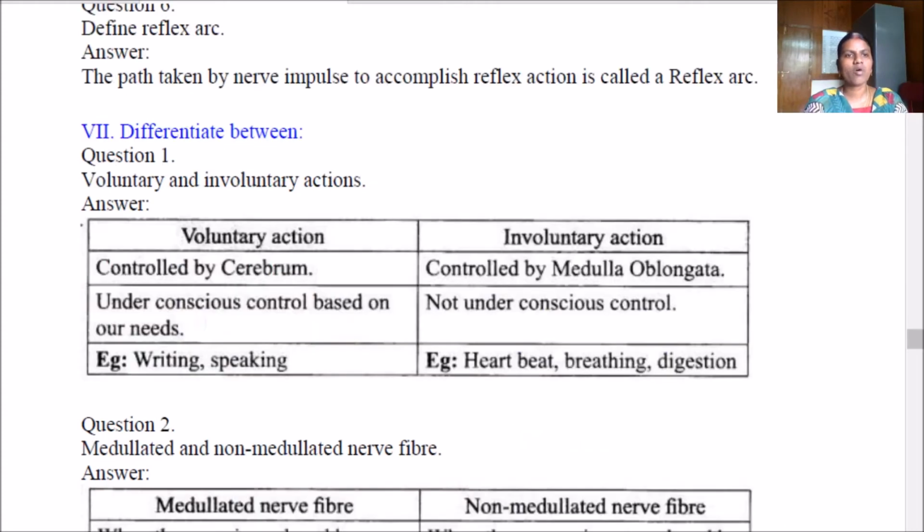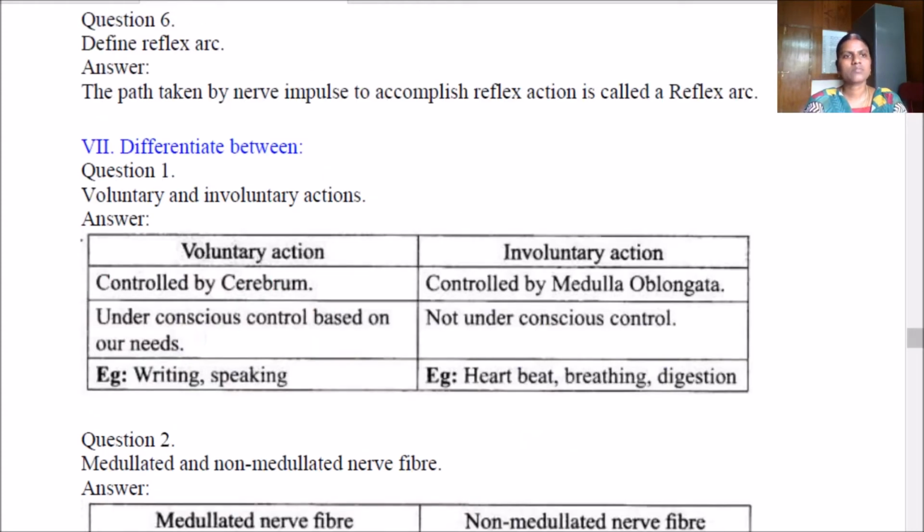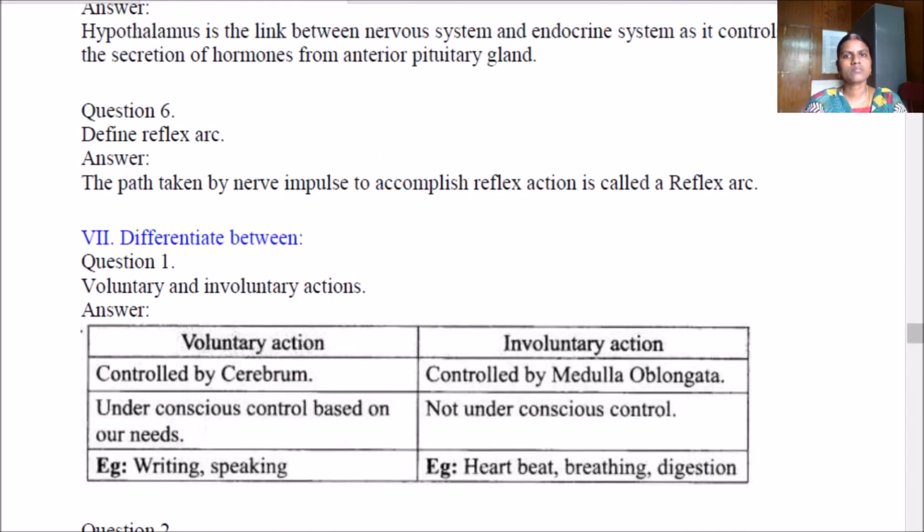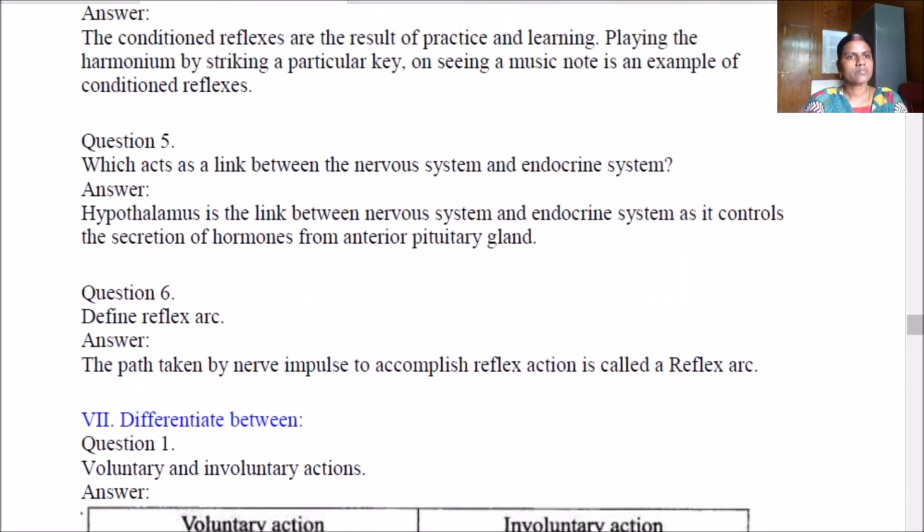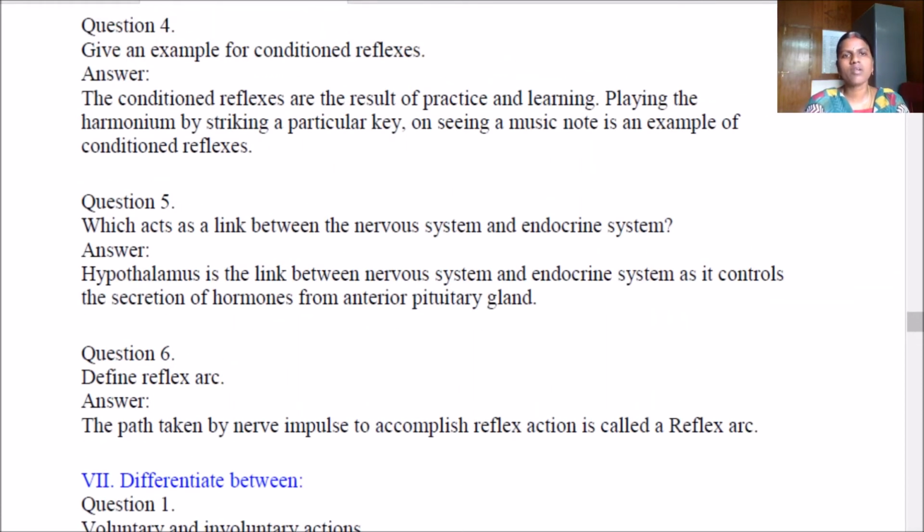Give an example for conditioned reflexes. The conditioned reflexes are the result of practice and learning. Playing the harmonium by striking a particular key on seeing a music note is an example for conditioned reflexes.